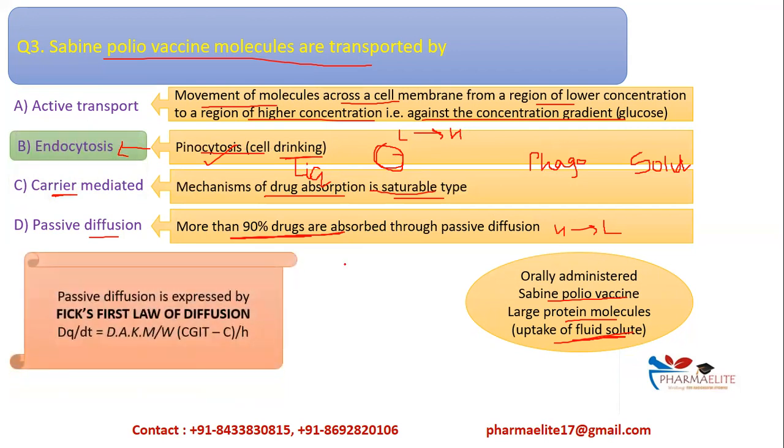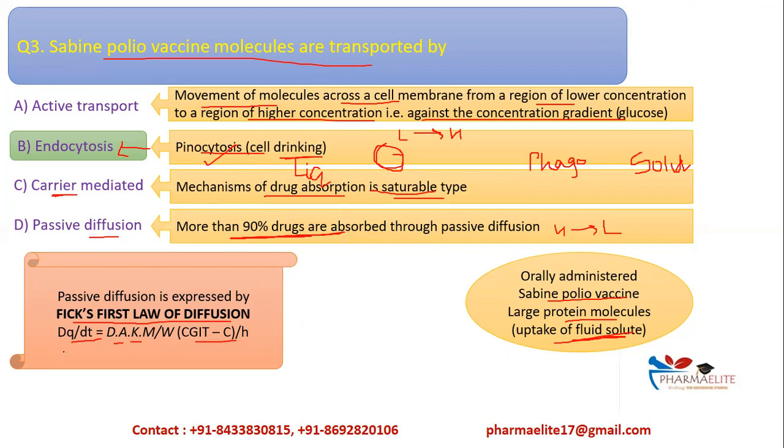Passive diffusion is governed by Fick's law of diffusion. Now, what is this Fick's law of diffusion? This is a very basic question which can come, that which law governs passive diffusion, that is Fick's first law of diffusion, wherein dQ by dt is equal to D A Km/w into (C GIT minus C) upon h.